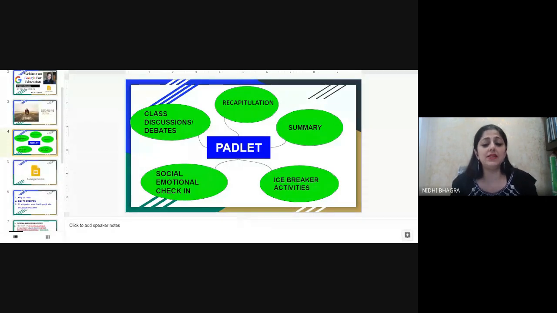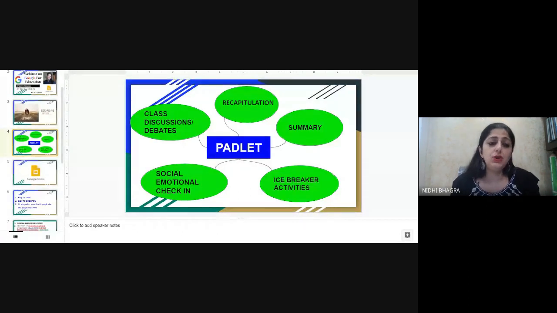Basically, Padlet is a collaborative digital bulletin board where students can share ideas. You can learn different ways to incorporate Padlet in your lessons. I'll be sharing a YouTube video tutorial of about 11 minutes on Padlet and a website link where you can learn creative ways to use Padlet in the classroom. I'll be sharing both links in the description box of my YouTube video, so you can check them out.